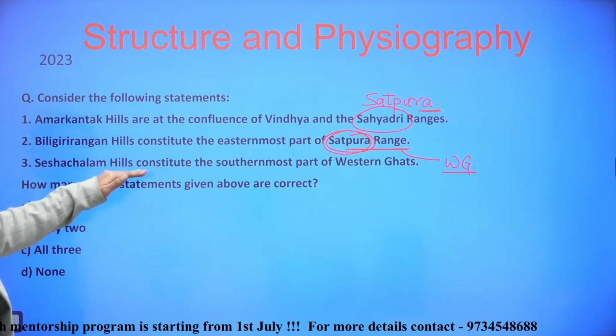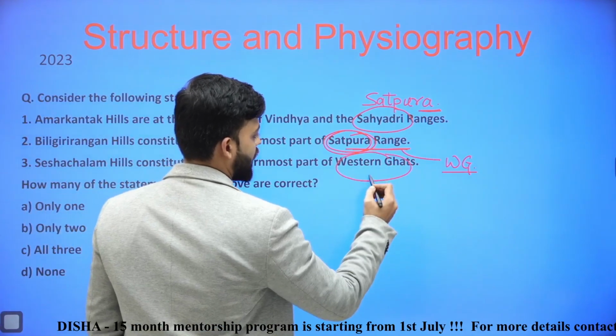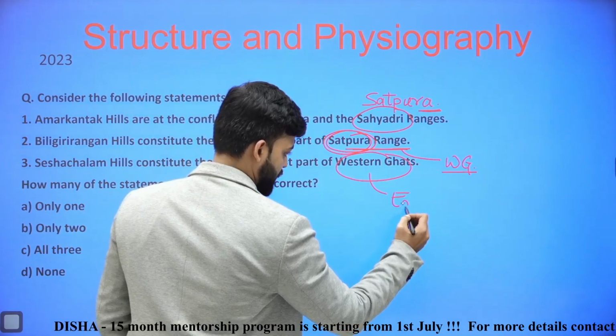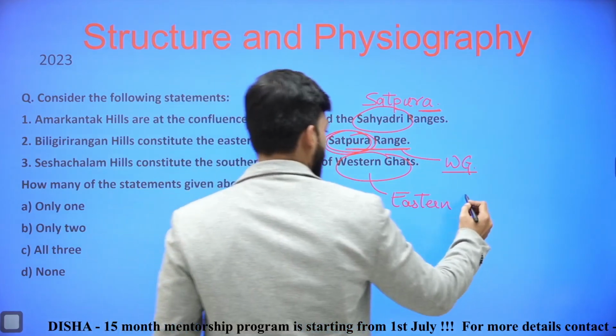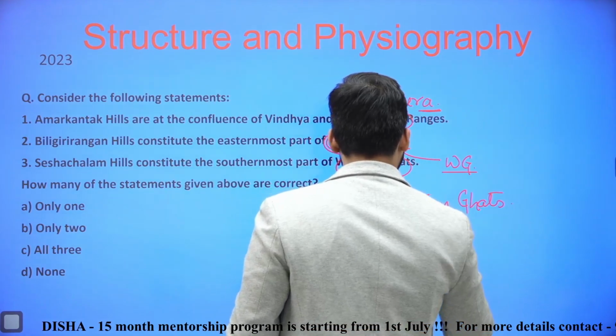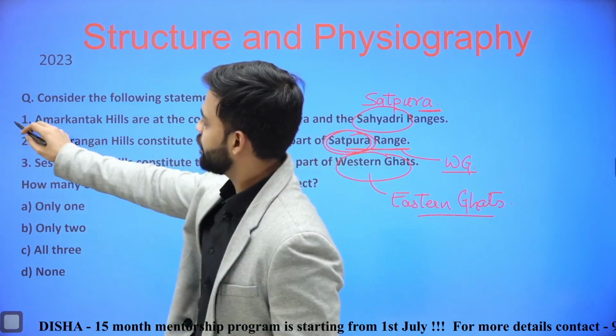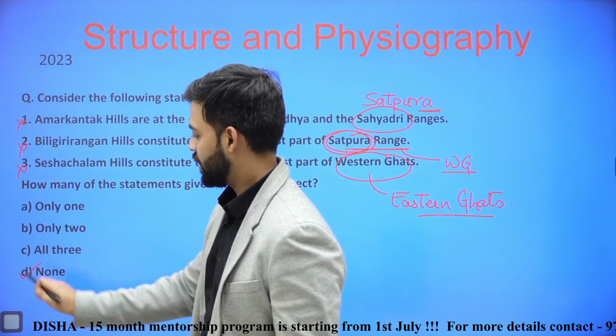And Seshachalam Hills constitute the southernmost part of not Western Ghats but Eastern Ghats. So all the statements are basically incorrect. Hence D is the correct answer.